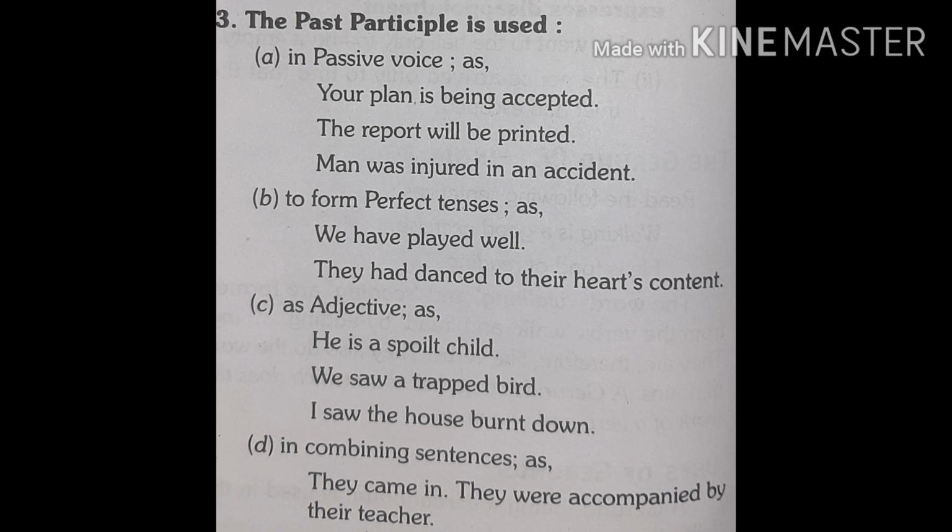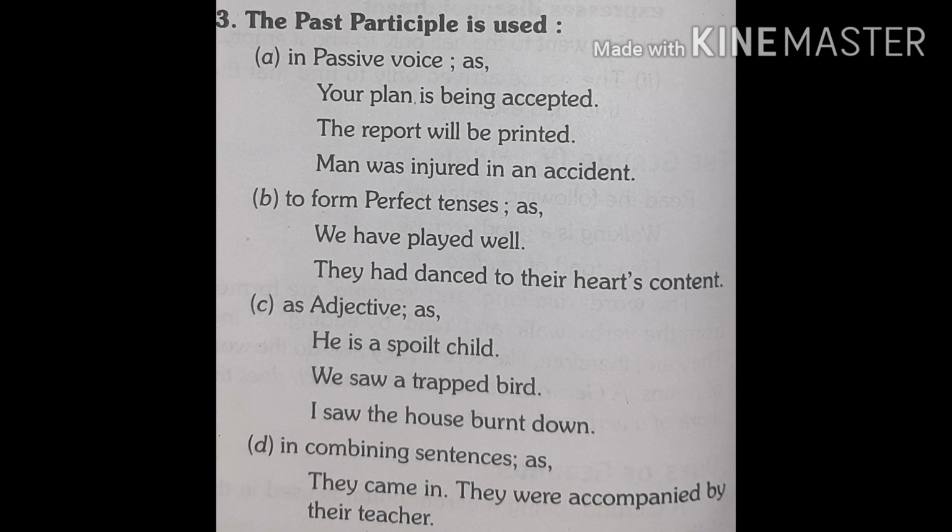In the last, we can say that we have three forms of non-finite verbs: infinitive, gerund, and participle. We make infinitive by adding to before the first form of verb, and we make gerund by adding ing.